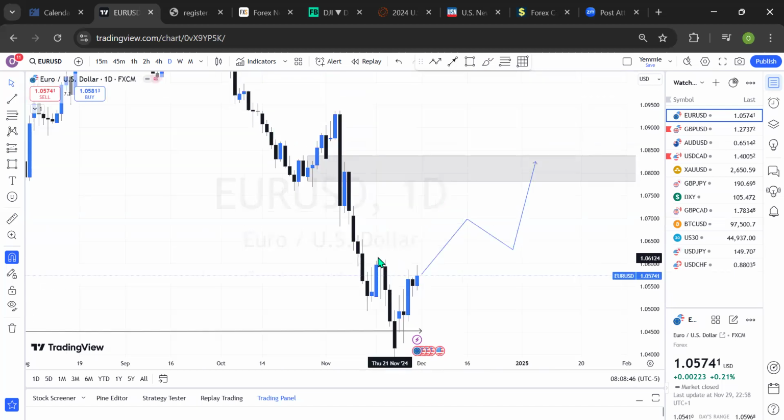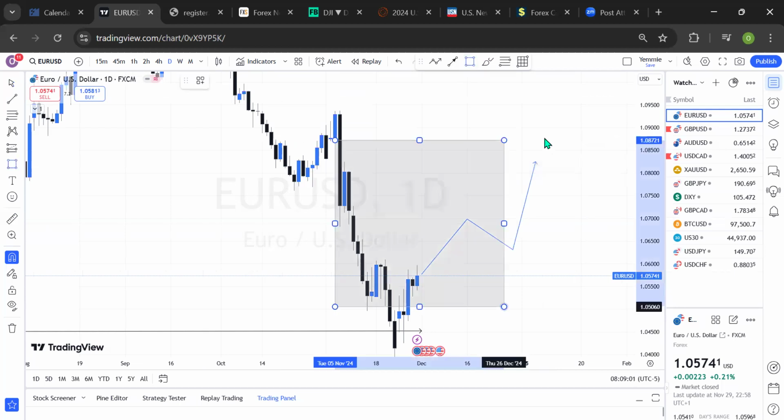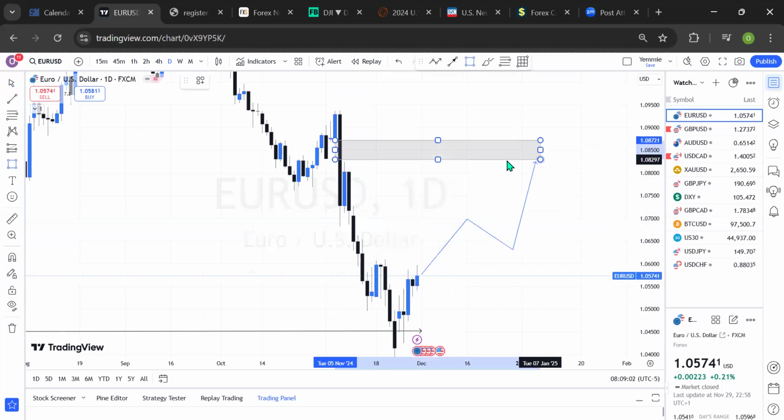But currently the market closed at 1.0574, which still has more opportunity and tendency to move in the upward direction. To therefore refine where my expectation would be for the week on the buy of Euro US dollar, I'll be expecting the market to do something like this into this price range here.